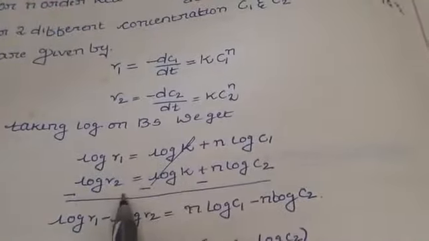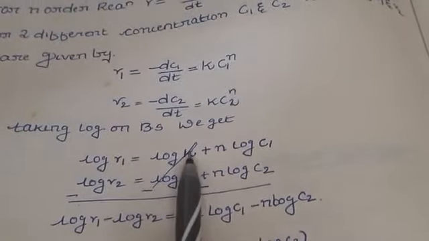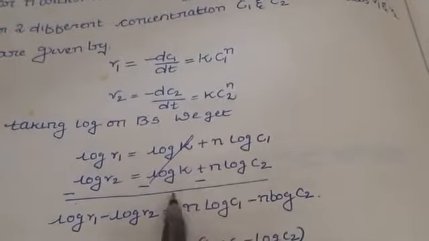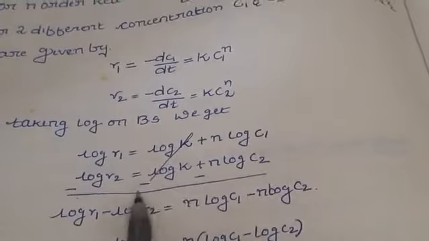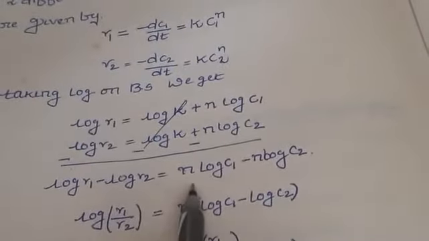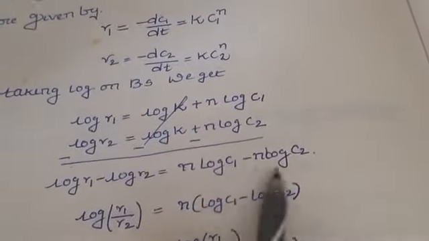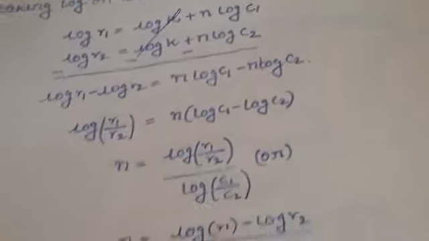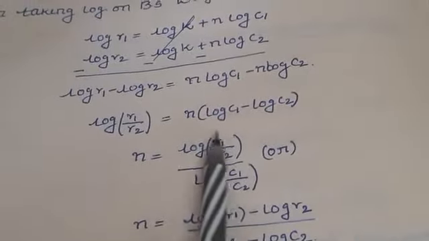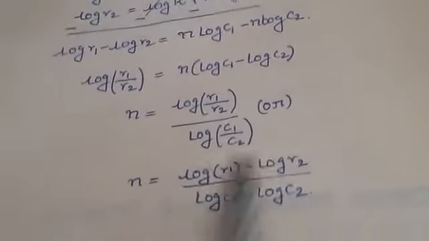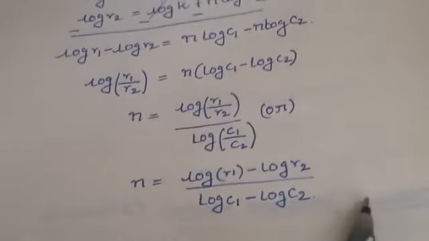For different concentrations C1 and C2, taking log on both sides, log R1 equals log K plus n log C1, and log R2 equals log K plus n log C2. Log K will get cancelled. So log R1 minus log R2 equals n log C1 minus n log C2. So n equals log (R1 by R2) divided by log (C1 by C2), or we can write it in another form as well.